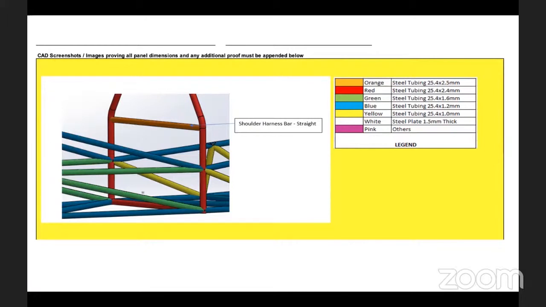So you don't have to be troubled during your TI. Otherwise, you hear, okay, this is not met, so you need to go to the hot pit, cut it down, and re-weld it. If you do it here right away, you get those validated at this point of time, so you don't have to hassle during the TI inspection. So this is what is important and what we are always looking for.